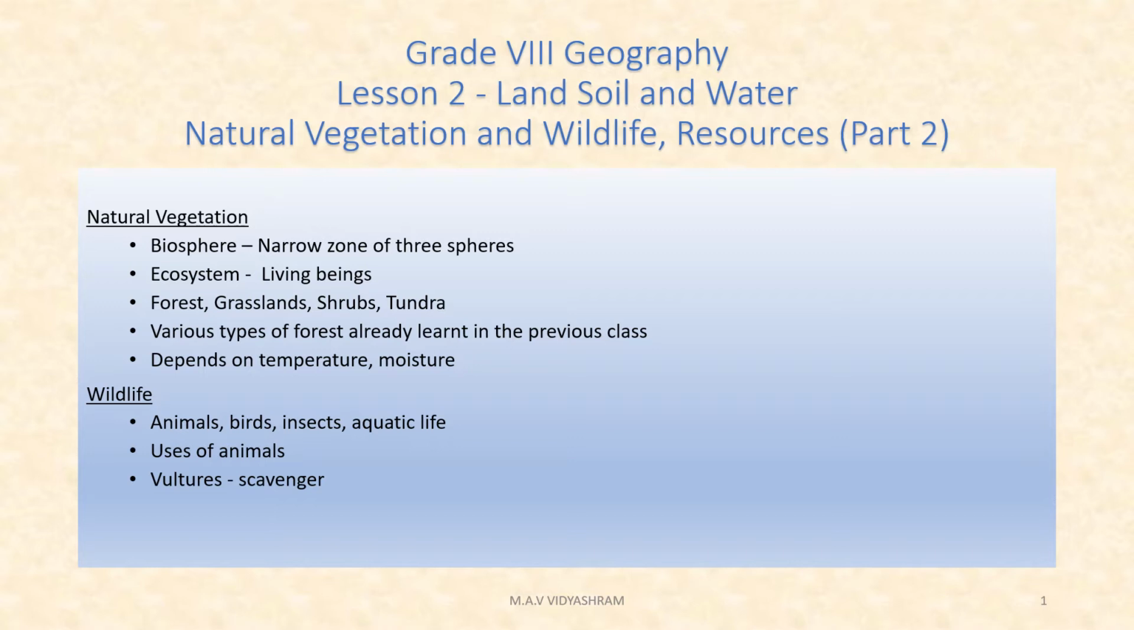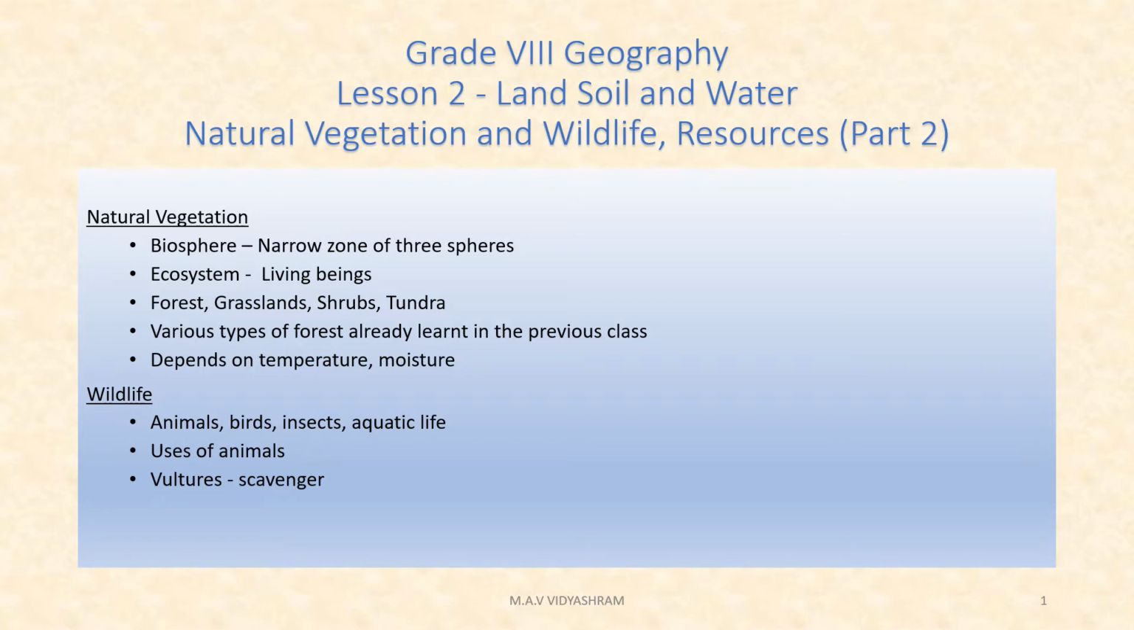The first one is biosphere. What do you mean by biosphere? It is a narrow zone between the lithosphere, hydrosphere, and atmosphere. So, biosphere is the narrow zone of three spheres. Then, ecosystem. What is ecosystem? Living beings interrelated and interdependent on each other for survival. This life supporting system is known as ecosystem.